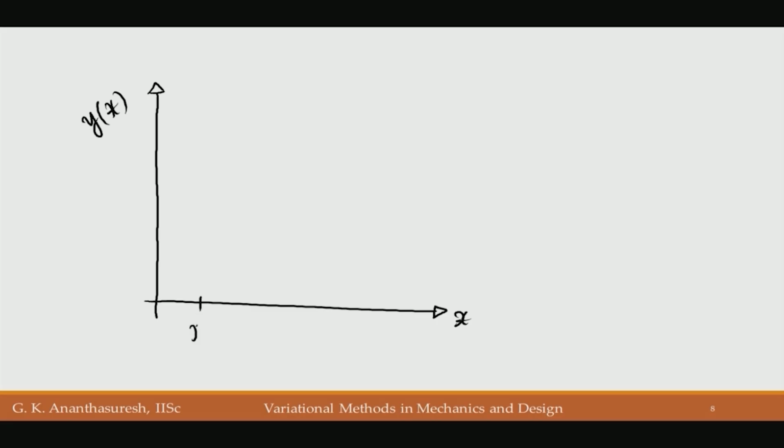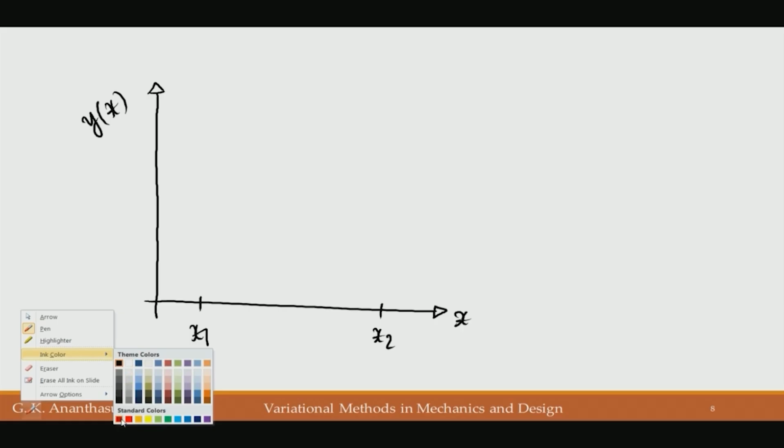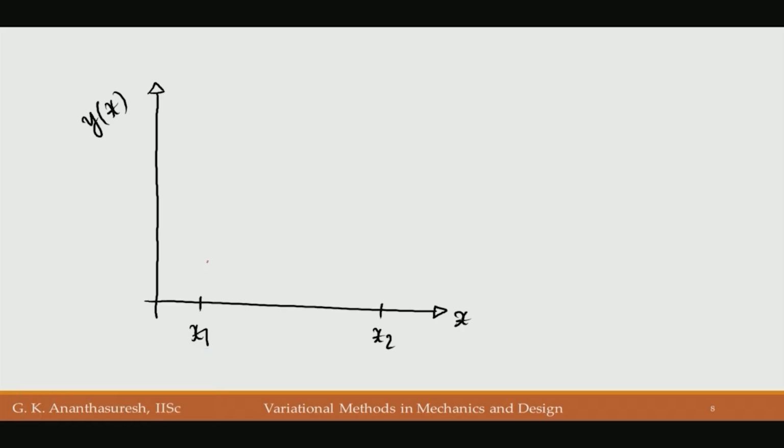So, let us actually call this x1 and x2. Let me draw a curve, let us say from here till here in some form. That is what we call y of x, which may be the solution y star also. Now, let us call this y star, the solution that minimizes a functional. But in order to check whether it is actually the minimum,